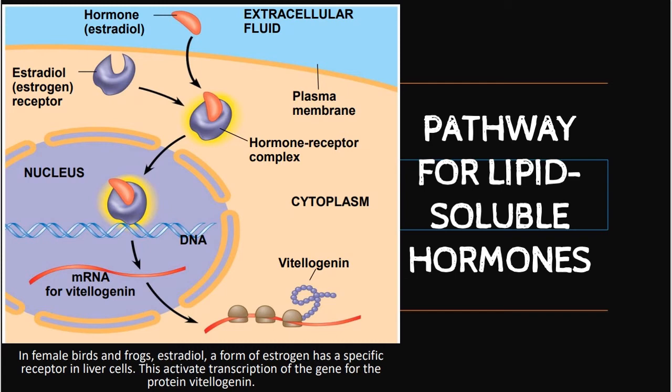Hormone from the extracellular fluid diffuses to the target cell, forming the hormone receptor complex. It will travel to the nucleus and trigger the release of the messengers, activating the enzyme in order to stimulate the response. For example, in female birds and frogs, the estradiol, a form of estrogen, has a specific receptor in the liver cell, and this activates the transcription of the gene for the protein vitellogenin.